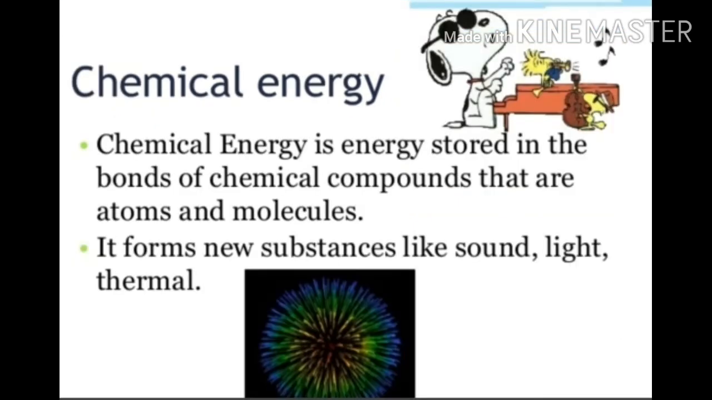The second type of energy is chemical energy. Chemical energy is energy stored in the bonds of chemical compounds, that is, atoms and molecules. Children, the food we eat also contains chemical energy. It forms new substances like sound, light and thermal energy. Firecrackers have chemical energy. On playing them, they produce sound, light and heat energy.